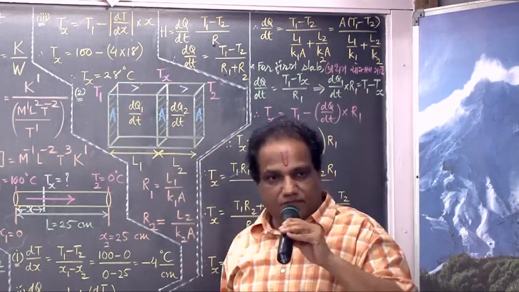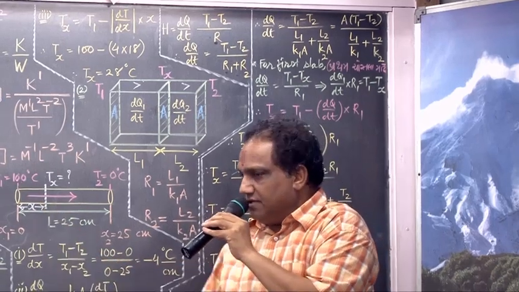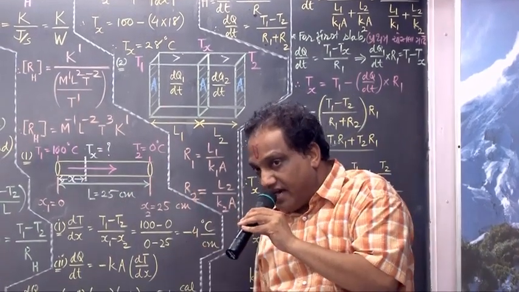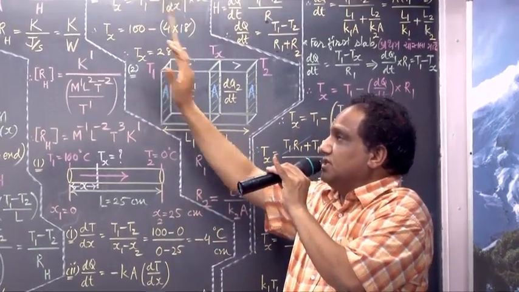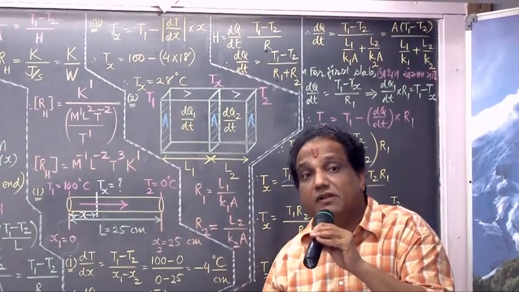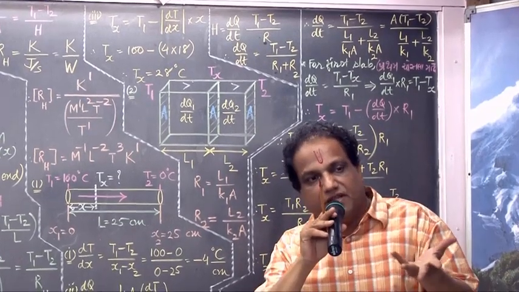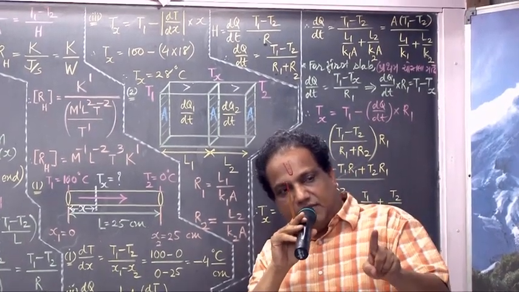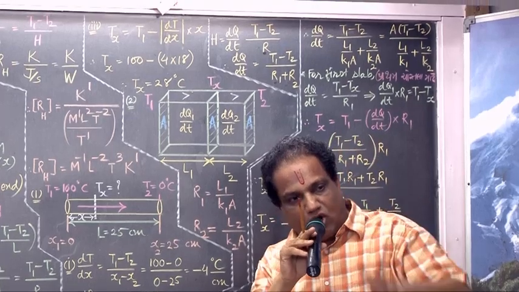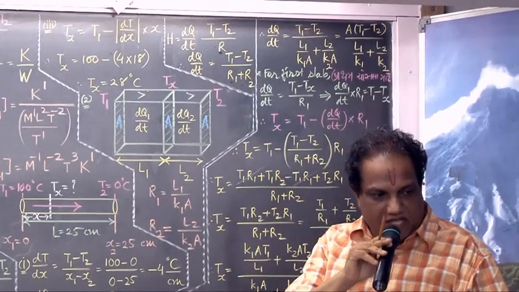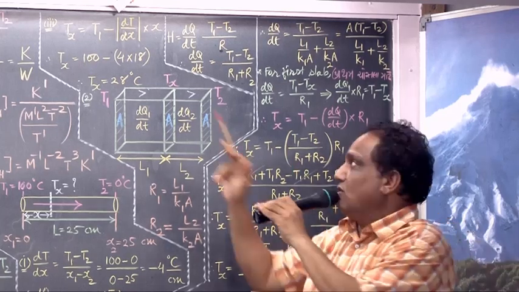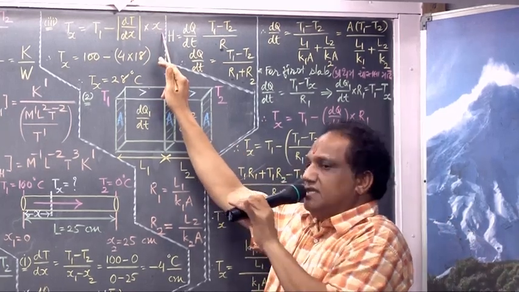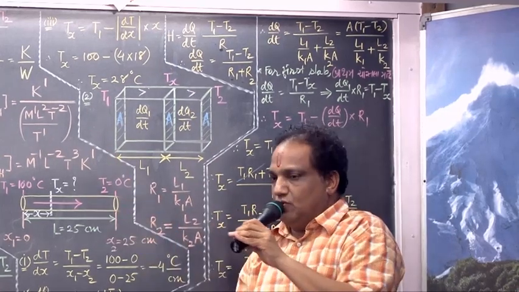Understood this formula? We start from the higher temperature, but if you move away from the hot end, the temperature will decrease. So it is sure that from this temperature some amount will decrease. But how much will decrease? For 1 centimeter, the temperature decreases by mod of dT by dx, and for x centimeter, it will decrease by mod of dT by dx into x. Yes. Write down number 2.